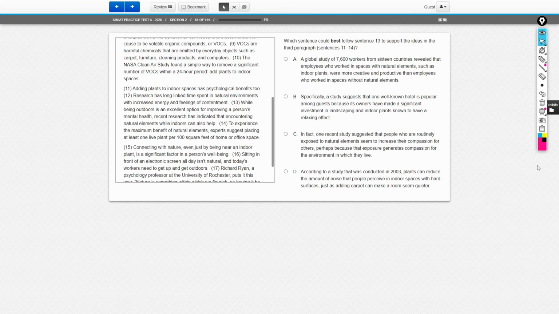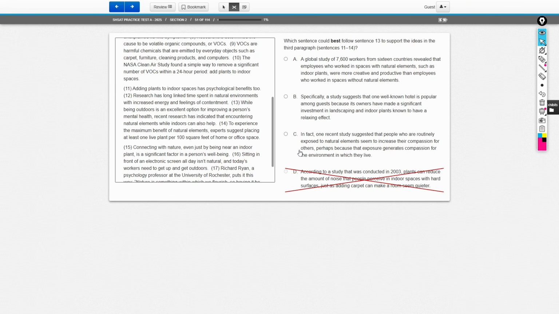Now, this entire paragraph, does it talk about noise? No, it doesn't talk about noise. What that paragraph talks about is plants increasing well-being and increasing productivity. It talks nothing about plants reducing noise. So me adding a detail about, oh, by the way, if you put plants in a room, it'll make the room quieter, has nothing to do with it. This will actually distract the reader from the message here, right? Because it'll start making them think about noise rather than making them think how good plants are to bring indoors, okay?